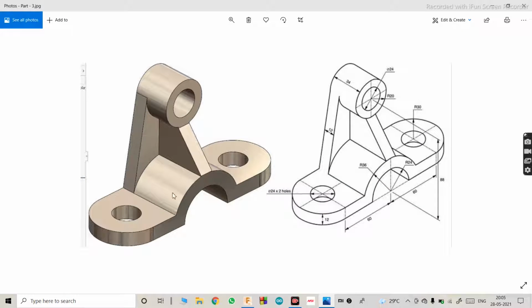Okay, so this part is ready. Now we'll make this one. So for that, we'll make this upper cylinder first, that is 88 mm of height from the center of this radius we made previously, and it has 24 mm diameter, and this one is 20 mm radius, means 40 mm. So we have to make two circles of 24 mm diameter and 40 mm diameter at the height of 88.